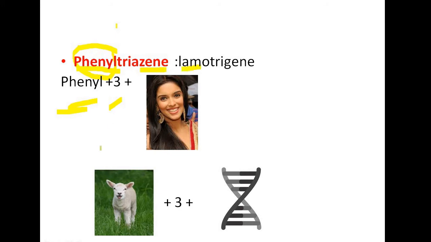I'm talking about lamb here. Again tri, then you have to add an extra in between. Lamb, you're talking about lamb. Lamotrigine, it's gene. So please note that the tri is repeating. So phenyltriazine and lamotrigine.